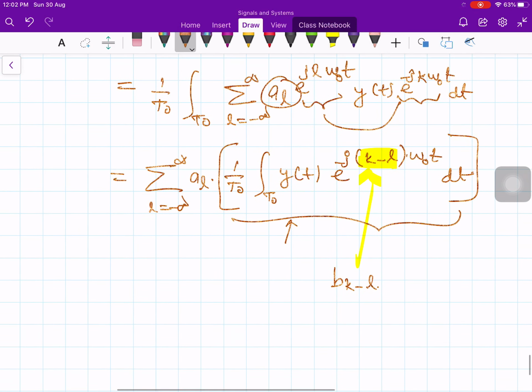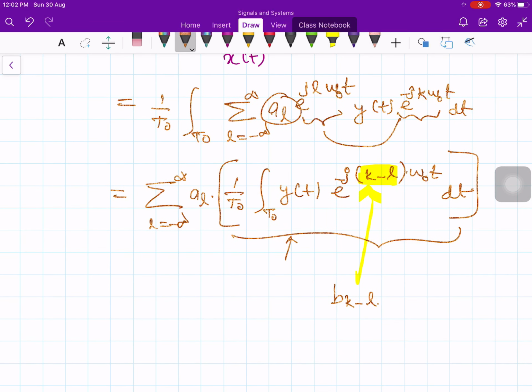Instead of k I have k minus l. If I had only k, then I would have called it b_k, but here k is subtracted by an amount l, therefore I write b_(k minus l). Therefore, the sum over l equal to minus infinity to plus infinity of a_l b_(k minus l).